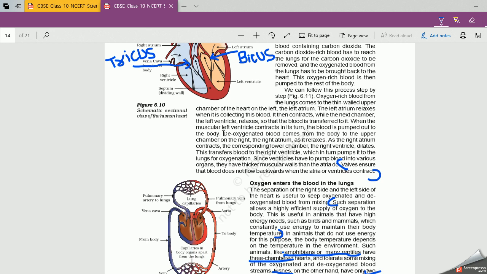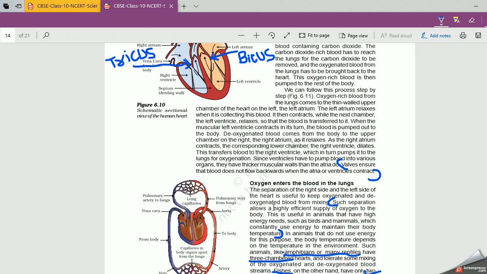What is oxygenated? The blood which has oxygen is called oxygenated. What do you mean by deoxygenated? The blood which does not have oxygen but has carbon dioxide, right? Impure blood. Oxygenated blood is the pure blood and deoxygenated blood is the impure blood.